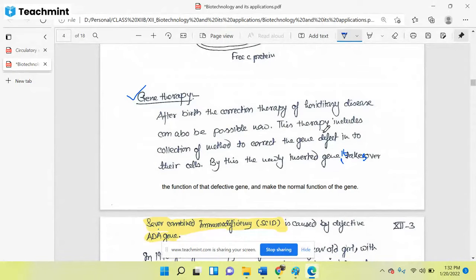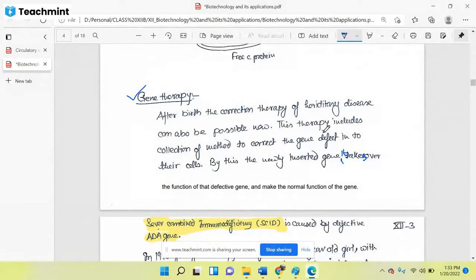What we are doing, we are inserting a new gene. To correct the abnormal gene, we are inserting our gene of interest. Suppose a defective gene is there in a person, then we are inserting a construct, our gene of interest.